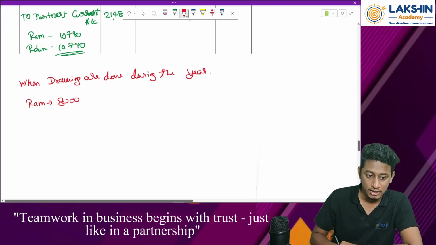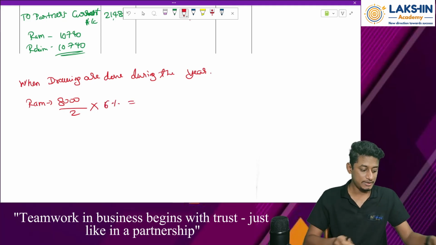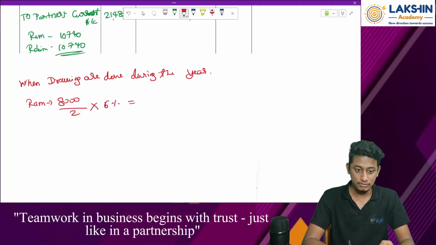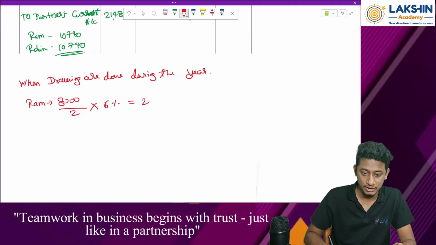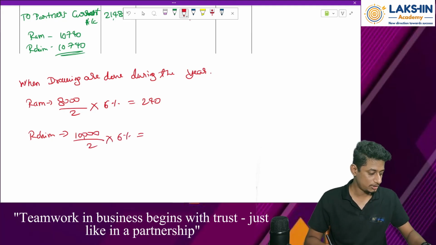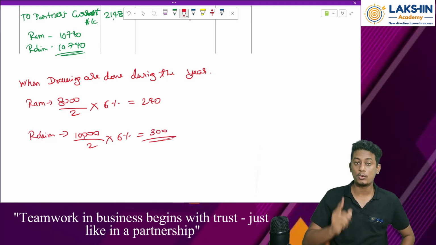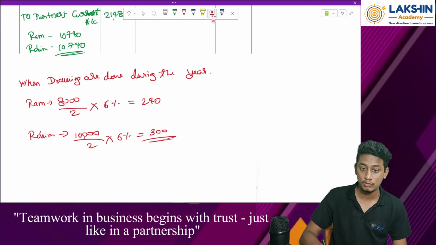How to average it out? 8,000 divided by 2 into the rate of interest, that is 6%. That is rupees 240 for Ram, and for Rahim, 10,000 was the drawings amount divided by 2 into 6%. Which is how much? 5,000 into 6%. That is rupees 300. This is the only change that will be done if it is assumed that it is during the year.